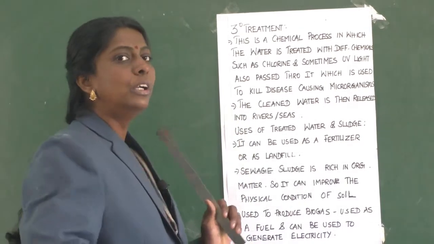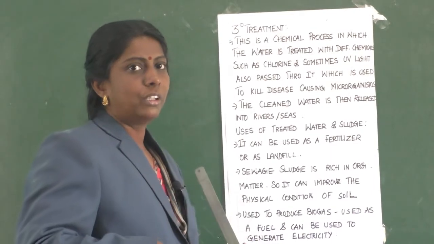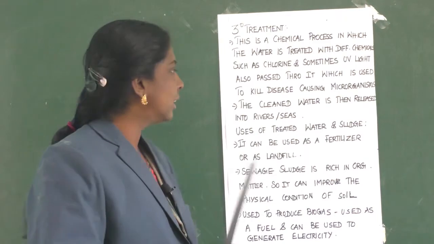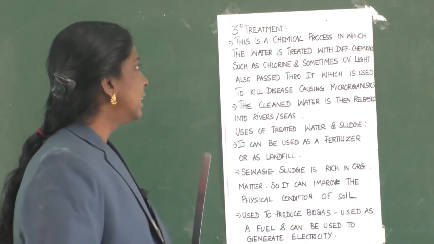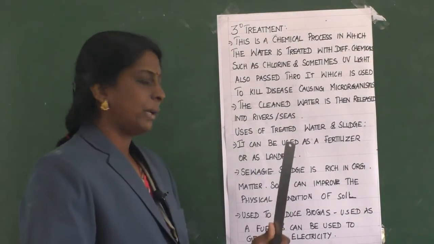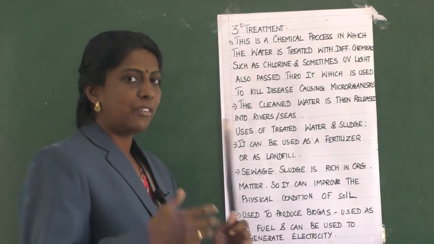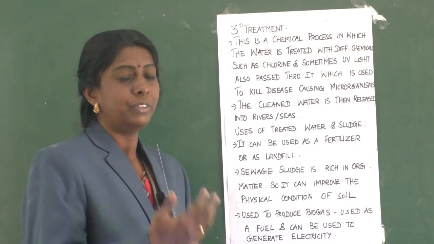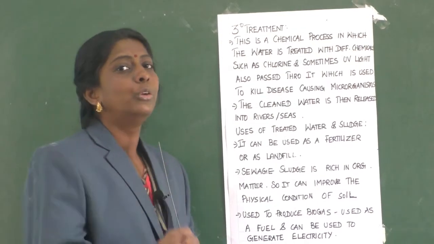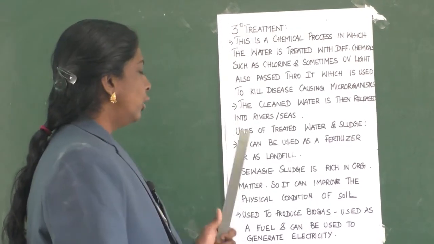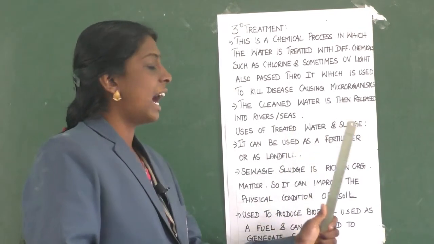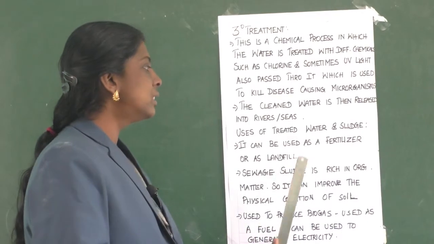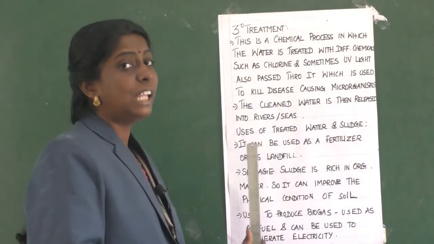So, this is how they are treating the waste water. That is tertiary treatment. Now, they are having the treated water. What is the use of this treated water? In which way can the treated water be utilized? Listen, uses of treated water and sludge. It can be used as a fertilizer or a landfill.